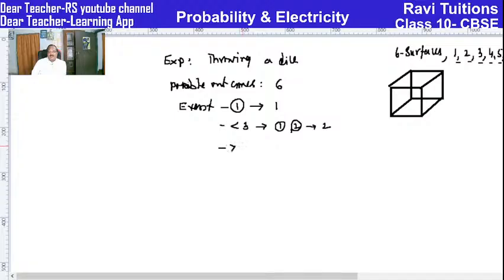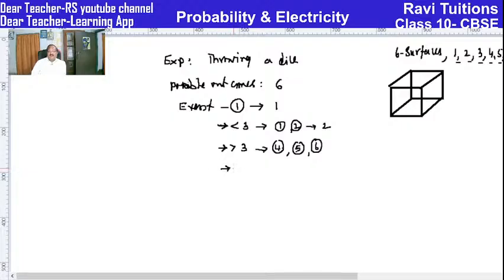Event is greater than 3. So what is greater than 3? 4 is greater than 3. You may be getting 4 when you throw a dice. You may get 5 also. You may get 6 also. All these 3 come under greater than 3. This is less than 3.